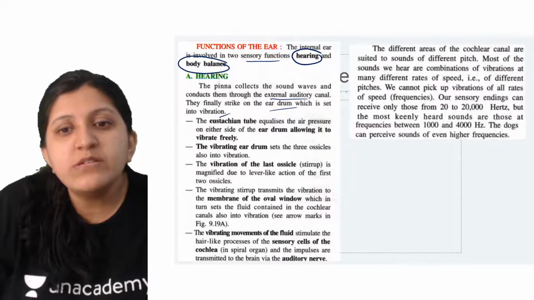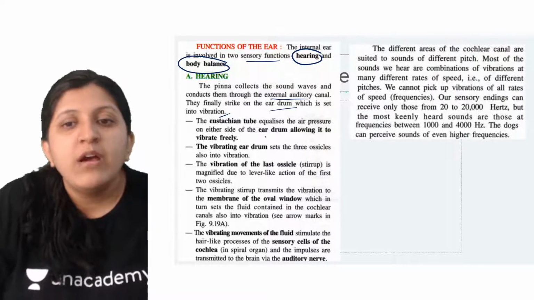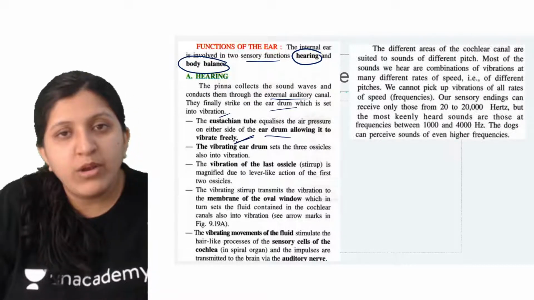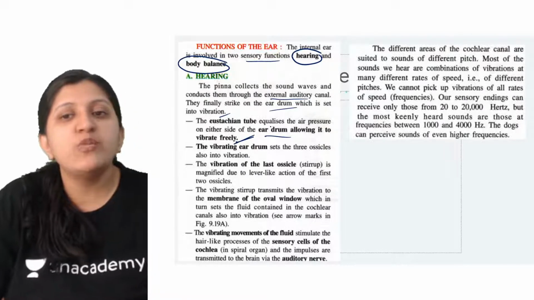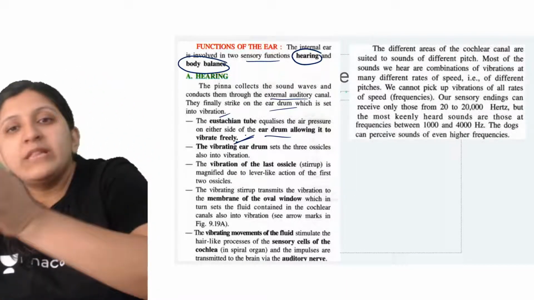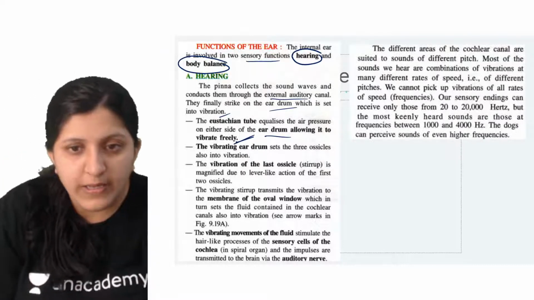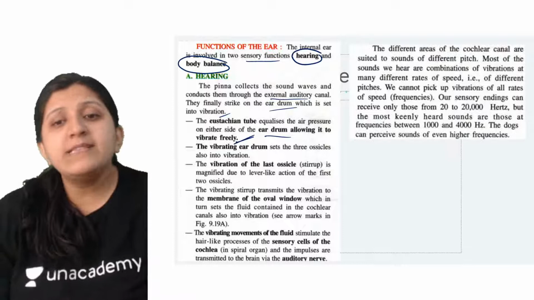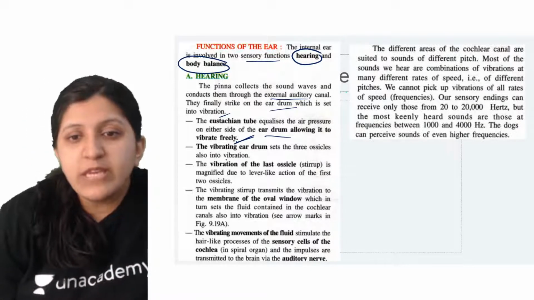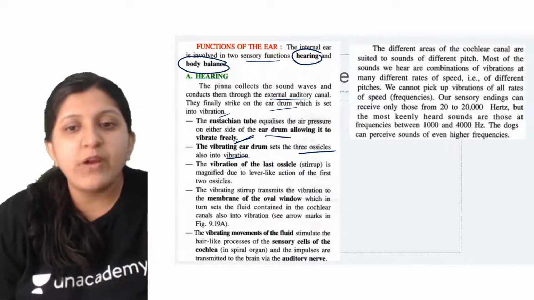So now this eustachian tube is going to equalize the pressure on the other side of the eardrum. So this will allow it to vibrate freely. Since the eustachian tube is equalizing the air pressure on both sides, this eardrum can vibrate freely. Now as this vibrating eardrum is connected to the ear ossicles, these ear ossicles will also start vibrating.